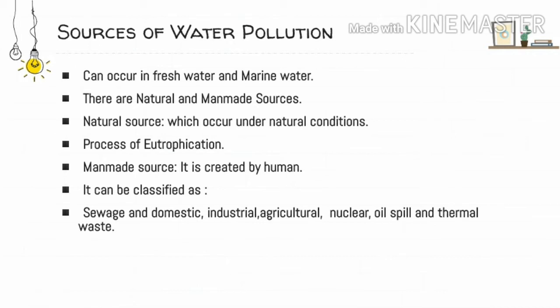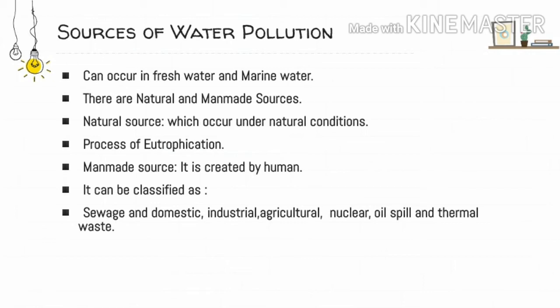Fresh water means river water, lake water. Marine water means ocean water. Okay, and the sources of water pollution can be of two major types. One is the natural source, and the other is known as the man-made source of water pollution. Let us talk about the natural source.